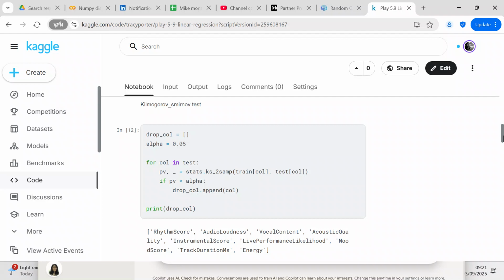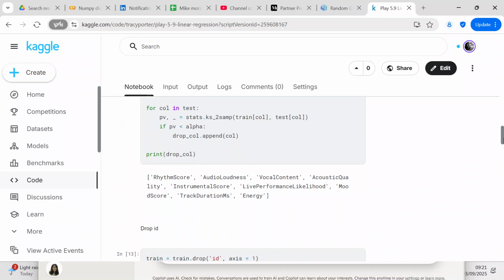And then alpha is 0.05, and if the p-value is less than alpha, then you're going to drop the column, because if the p-value is less than alpha, that means there's a significant difference between the two columns of data. And then what I said was print drop_col. It said that if the p-value is less than alpha, then you're going to append the column to drop_col.